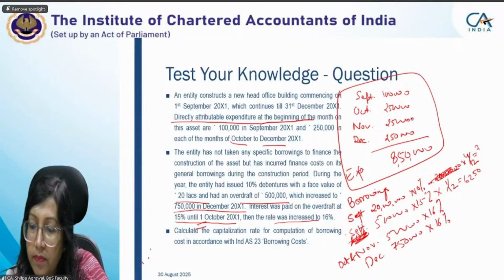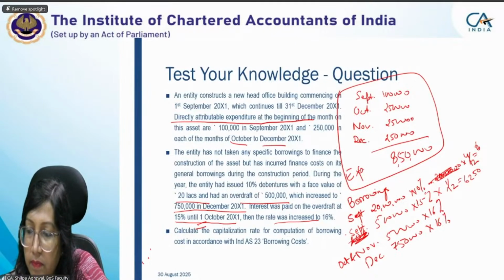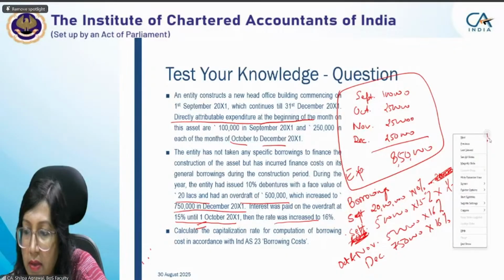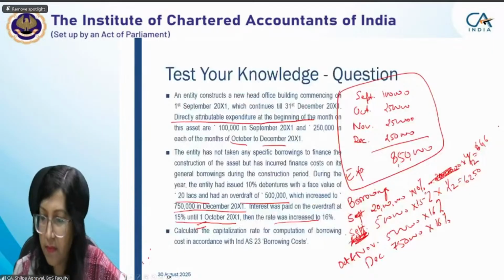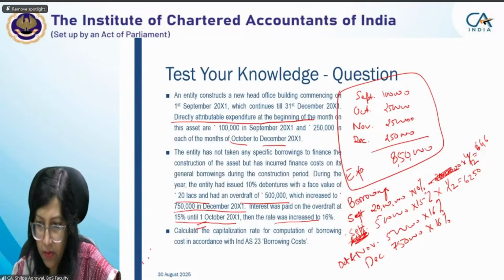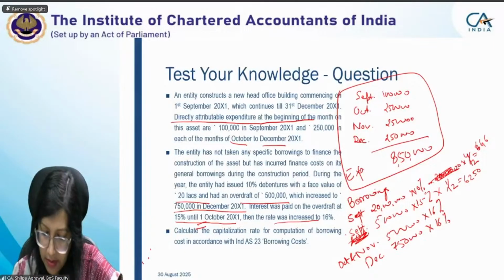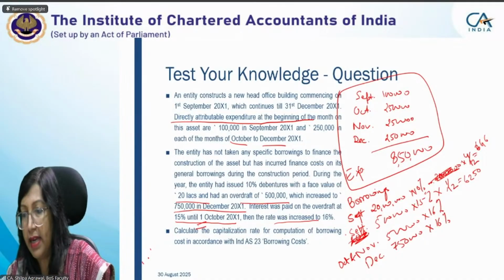It comes to 66,667. Are you sure this figure is coming? Yes, ma'am. Okay, 10% and then it is coming for 4 months, na? Yes. Okay, fine.